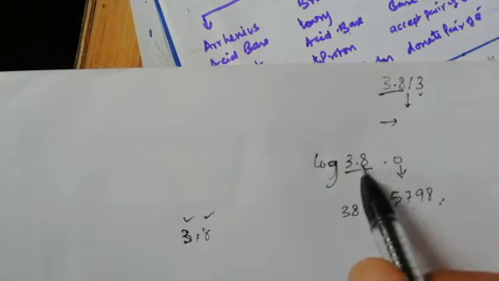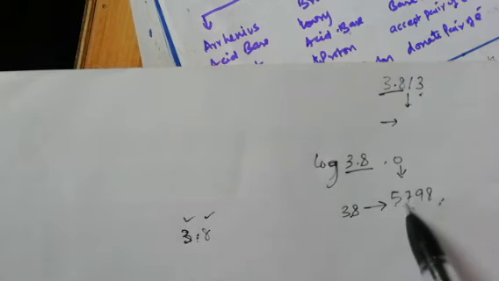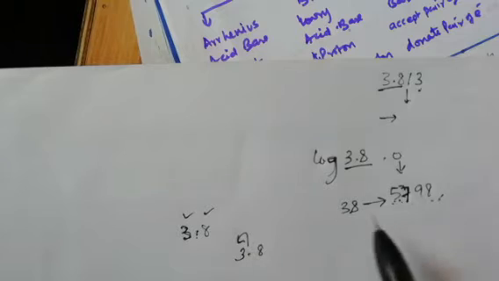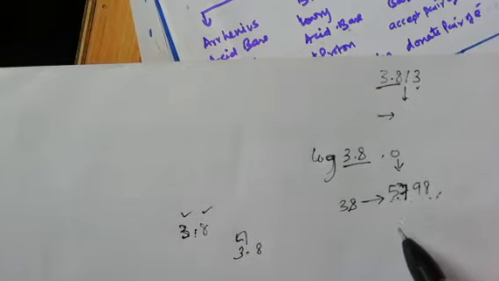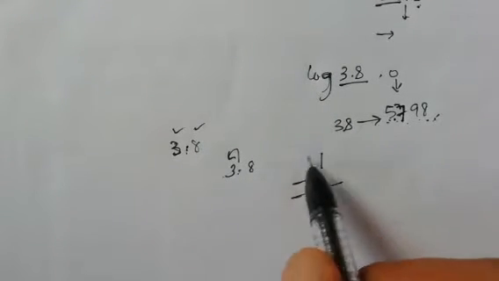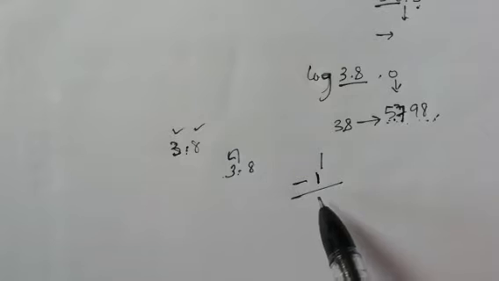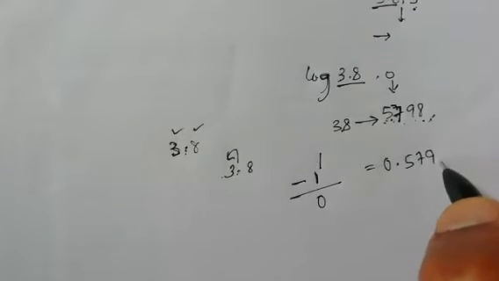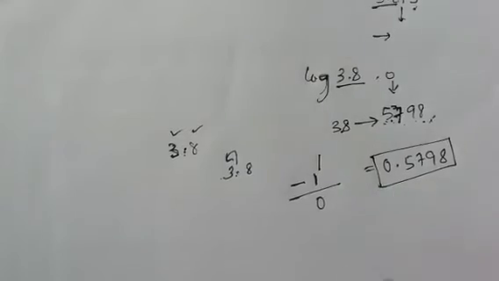In front of 3.8, in front of 38 below 0, 5798 is the value. Now if I take 3.8, before the decimal there is 1 digit, so we do the number of digits before the decimal minus 1, that is 1 minus 1, which is 0. The value becomes 0.5798. This is log 3.8.